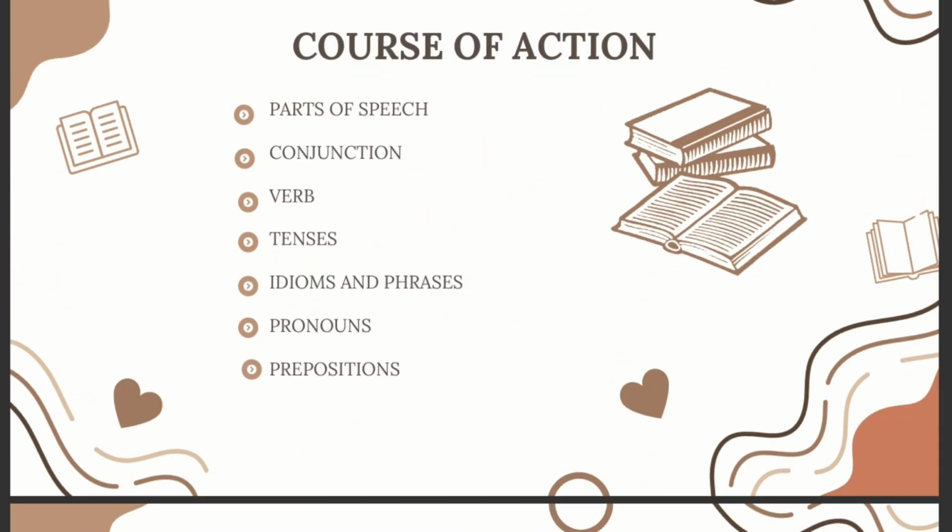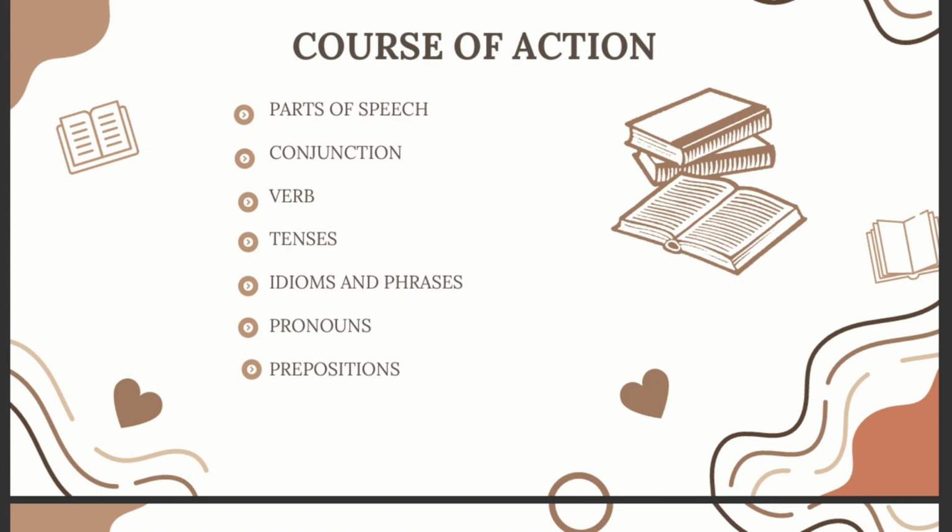How should we normally follow the course of action? The very important topics of the whole English examination are parts of speech, conjunctions, verbs, tenses, idioms and phrases, pronouns, and prepositions. If I need to pick the three most important topics for CDS, NDA, and AFCAT, they are parts of speech, verbs, and tenses. For example, in sentence completion, if you're clear on the concepts of parts of speech, verbs, and tenses, it's going to help you there. Same in the case of error detection and sentence rearranging.